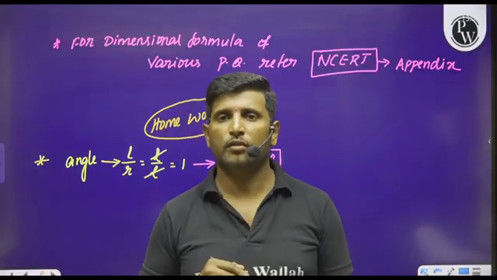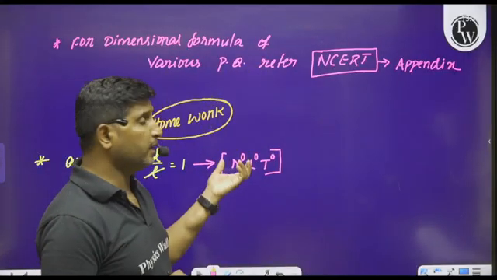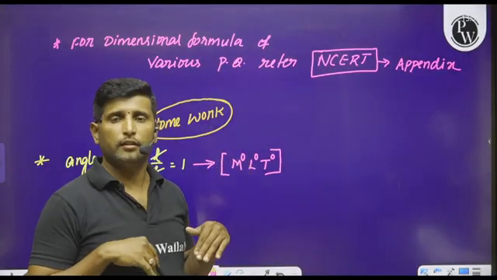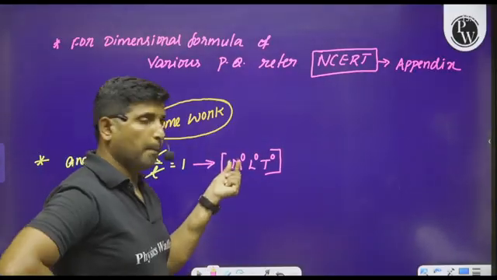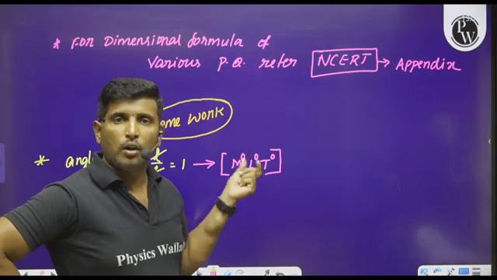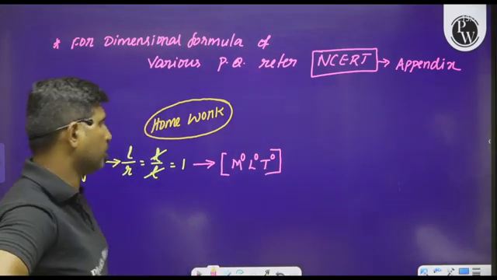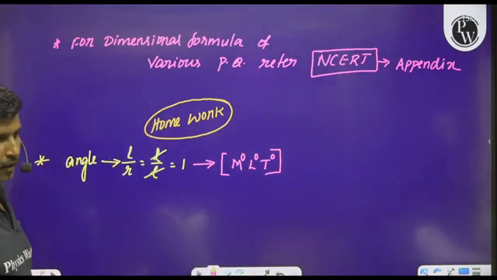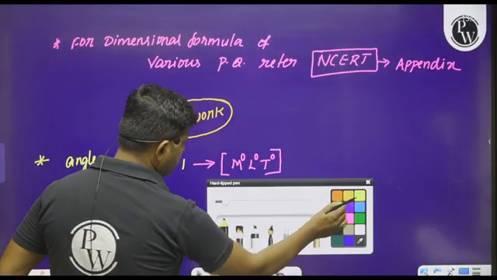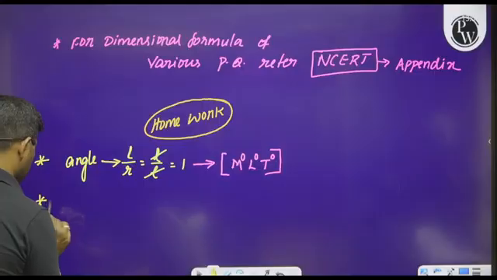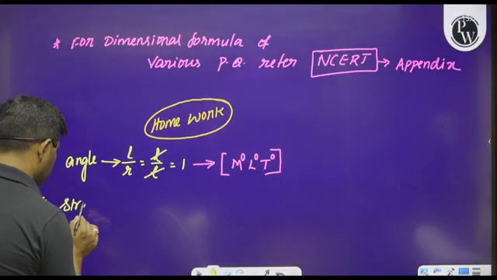So from this we have to learn that any dimensionless quantity can be represented as M power 0, L power 0 and T power 0. For example, angle, and I will give one more example for this. That is strain.